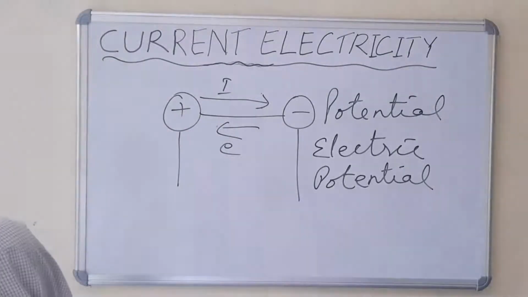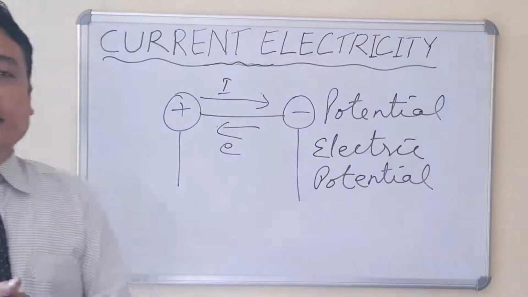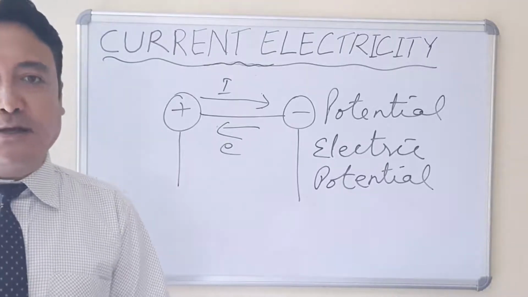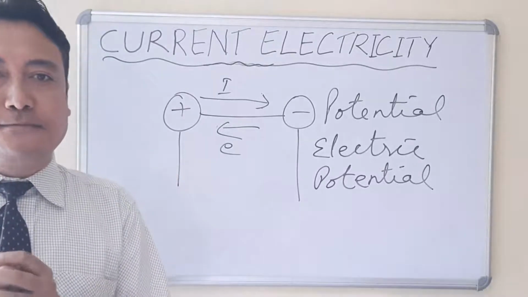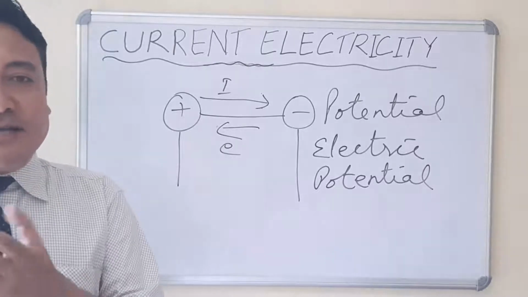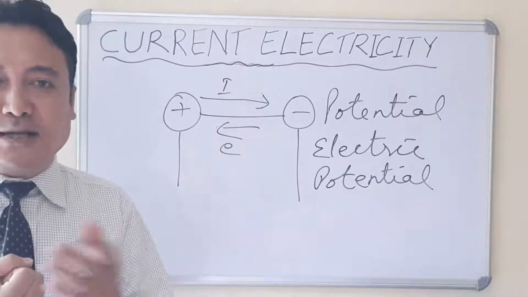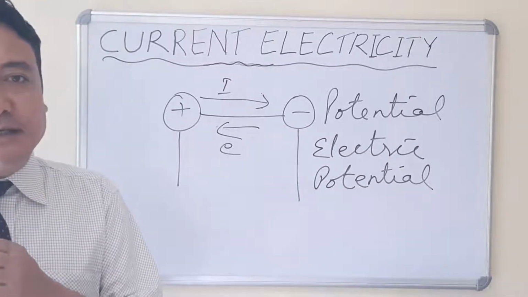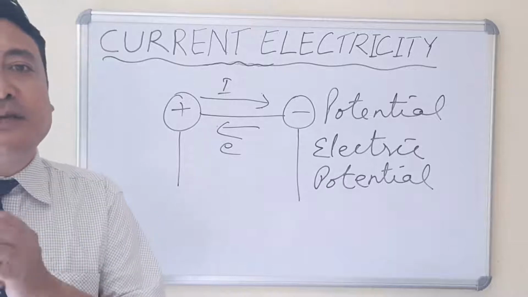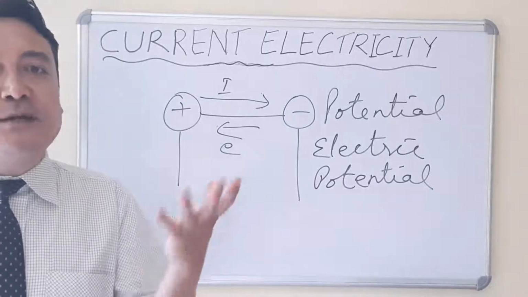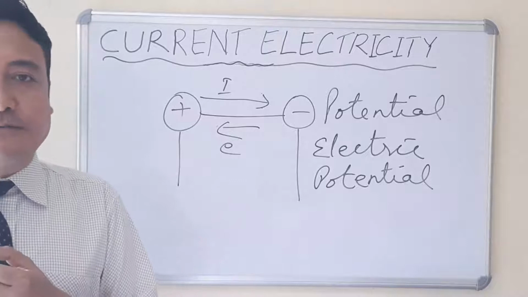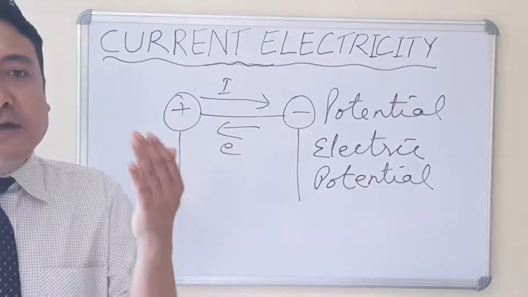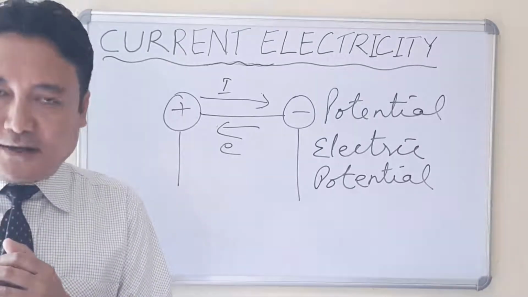Now I'll give you two examples here. The first example is, let us consider two bodies, the hotter body and the colder body. One body is hot, another body is cold. The hotter body has a higher temperature, the colder body has a lower temperature. And if you want to make heat flow between the two bodies, they should be in contact. If you keep the two bodies separately, the heat cannot flow. If you want heat to flow from the hotter body towards the colder body, you always have to bring the two bodies in contact.